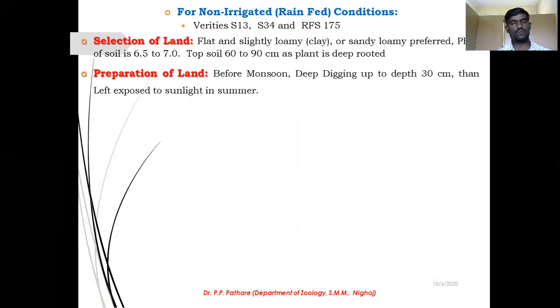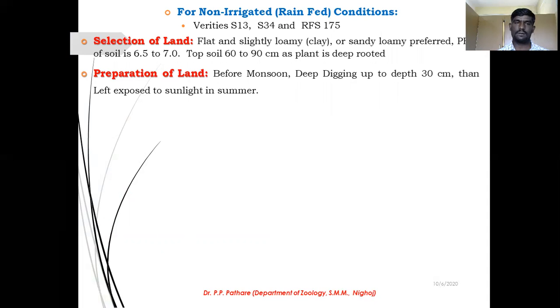Because after exposing your soil to sunlight, you kill some hazardous bacteria and some life stages of insects, or pests, for example, eggs, larvae, dead larvae, or other matter that is present.